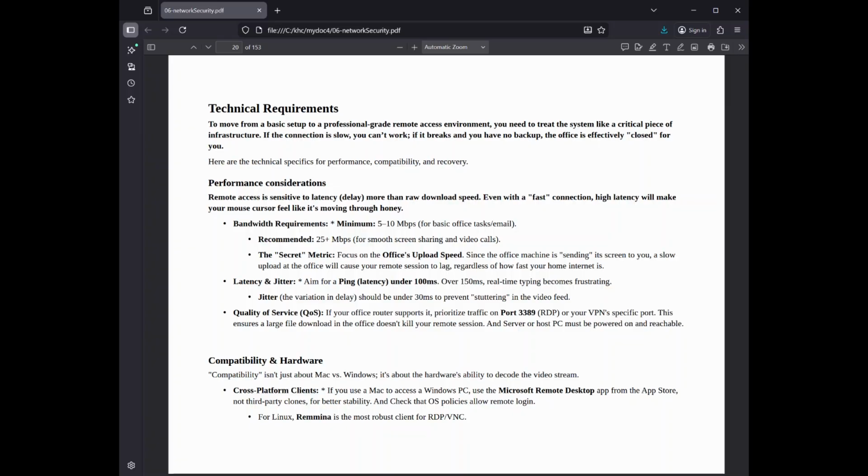The secret metric: focus on the office's upload speed. Since the office machine is sending its screen to you, a slow upload at the office will cause your remote session to lag, regardless of how fast your home internet is.